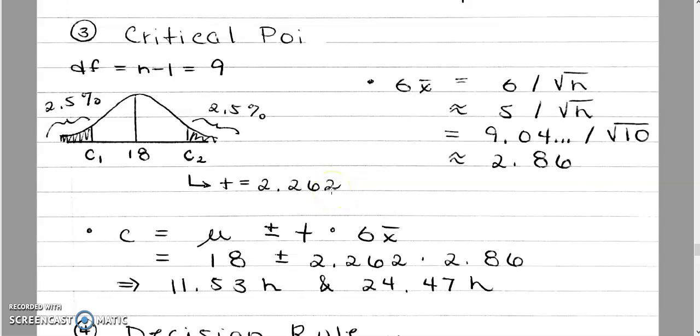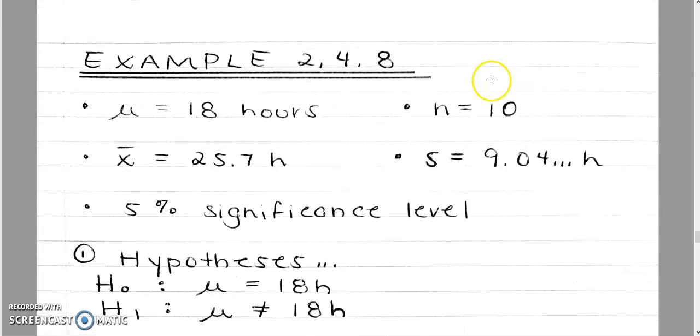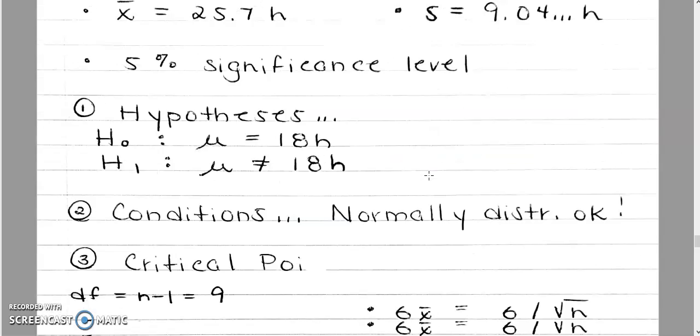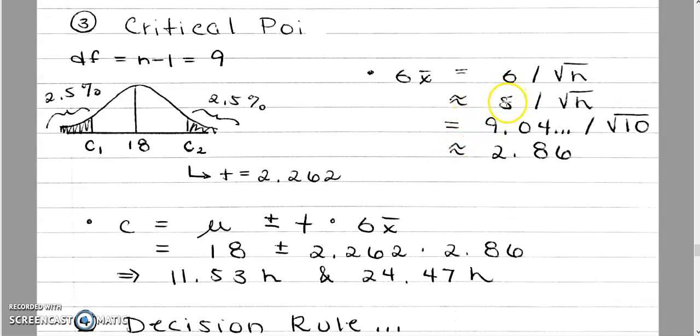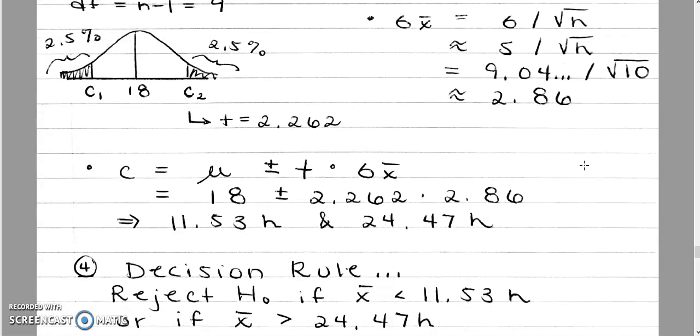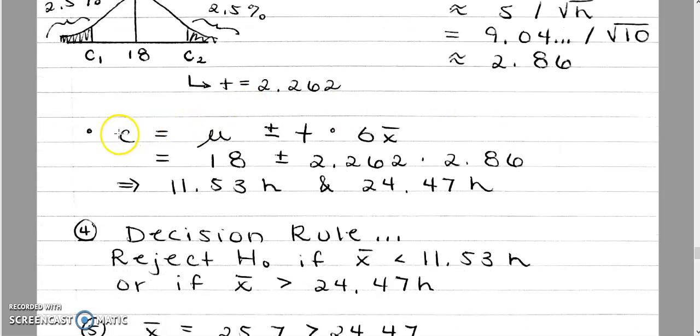Once I have this information, again, I calculate sigma of x bar and my c, always the same thing. Sigma of x bar is sigma over square root of n. Here, remember that I do not have sigma. Sigma is not given in the information, but I have the standard deviation from my sample, which is S. So I will use this information then. So 9.04 over square root of n, which is square root of 10 in this case, I get my sigma of x bar. And I can calculate my critical points.